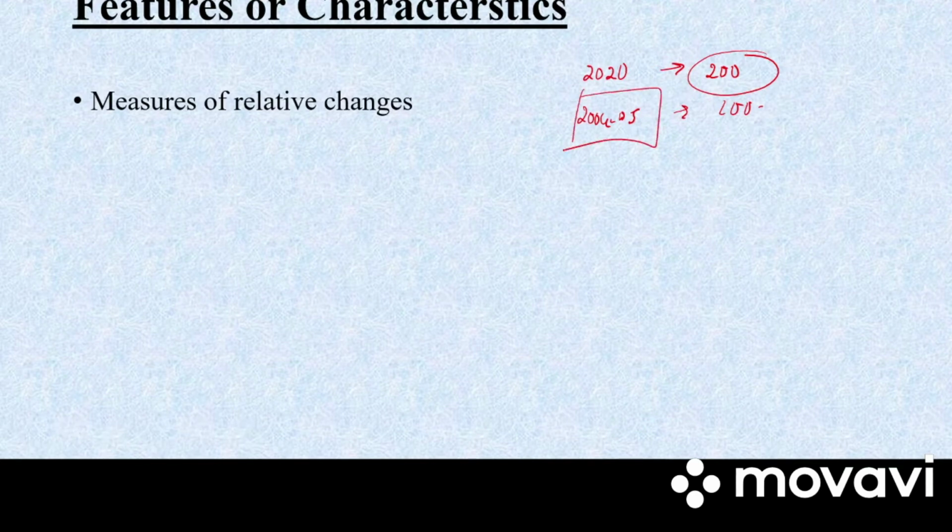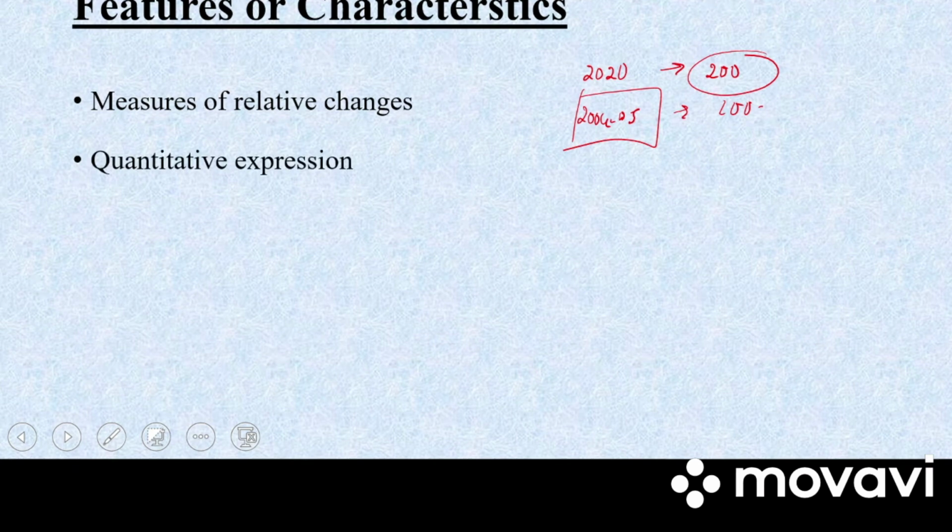Say for example, in 2020, the price index is 200 when compared to the year 2004-05, which is 100. So it suggests that the prices have risen to 200 in the current year when compared to the base year. In India, usually the base year is 2004-05. And if these two years are not given, whichever is the previous year would be the base year and the current year would remain the same.